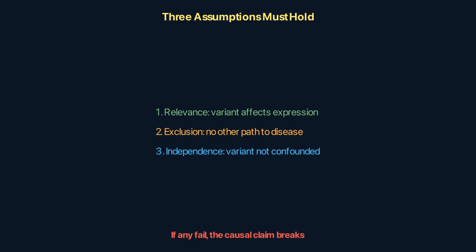1. The variant actually affects the gene expression. That's the relevance assumption. 2. The variant doesn't affect the disease through any other path. That's the exclusion restriction. 3. The variant isn't associated with confounders. That's the independence assumption. If any of these fail, the causal claim breaks.